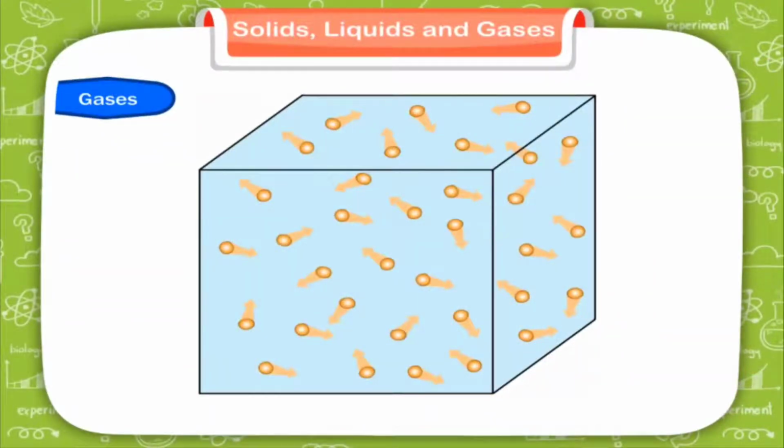Now let us learn about the arrangement of molecules in gases. In a gas, the intermolecular force is extremely weak, or we can say negligible, and that is why the molecules of gases are free to move. They always remain far from one another. In between the molecules in gases, there are very empty spaces, and that is why gases can occupy any space available to them.